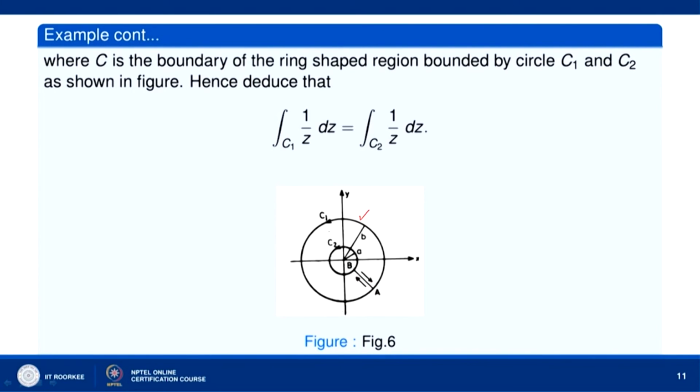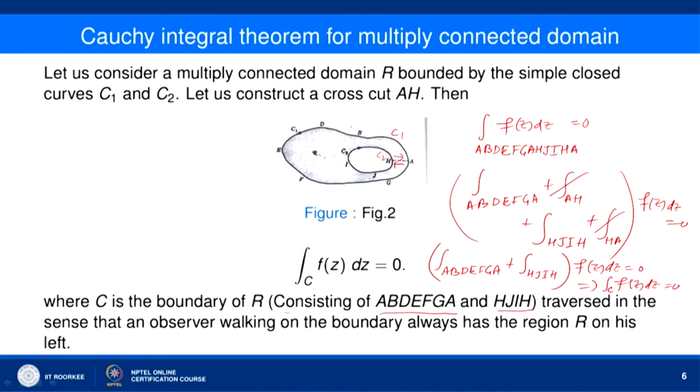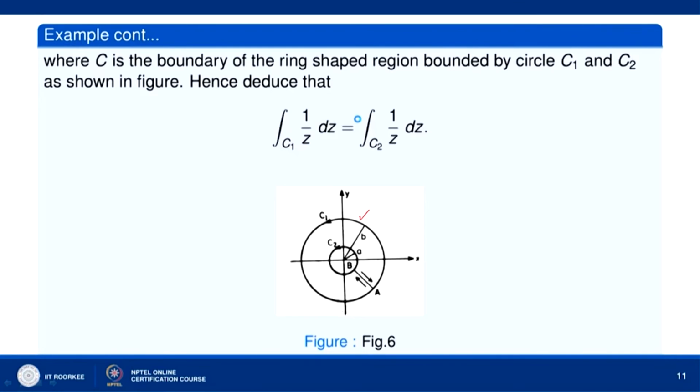Then what do we notice? If we use Cauchy integral theorem, this is my curve C1, this is my curve C2. We have earlier done the Cauchy integral theorem for a multiply connected domain. By using it, the integral over C1 will be equal to the integral over C2.